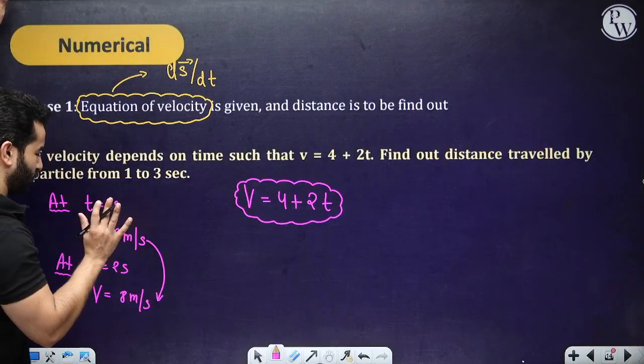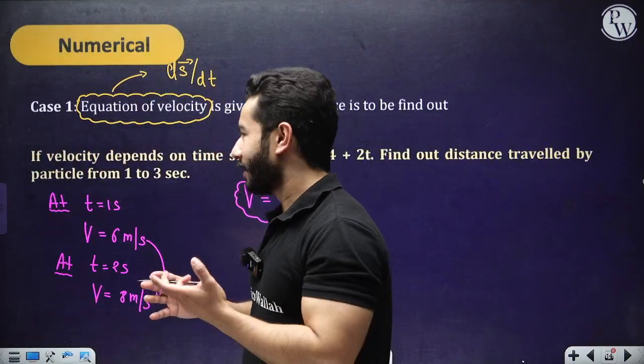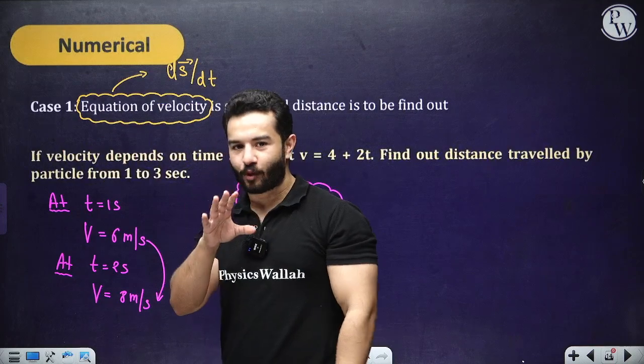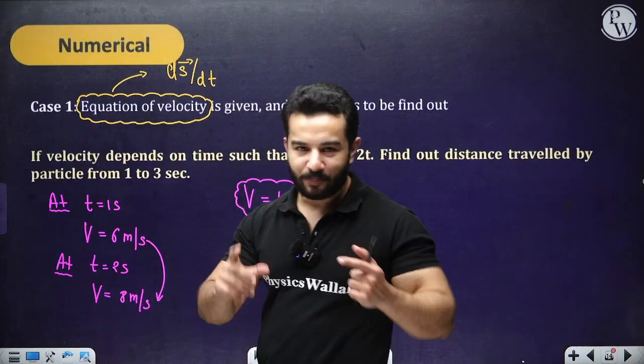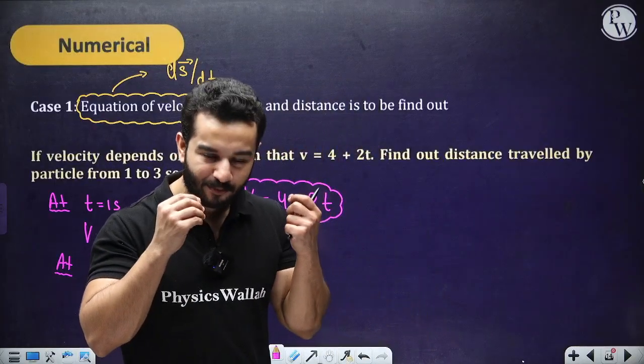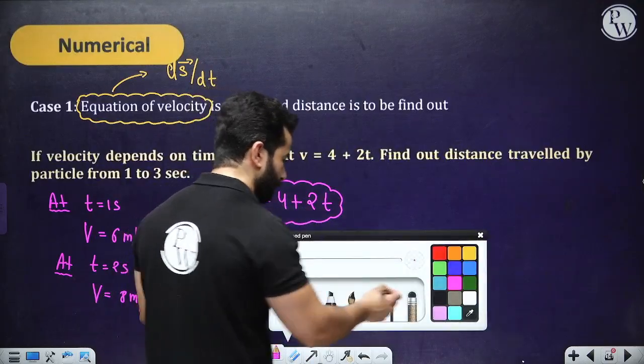That's what I'm trying to say. I know that we have got to do nothing with velocity over here. They are asking about the distance, but what I really wanted you to see is that the magnitude of velocity is increasing. So it means that I can very much with confidence use the formula something like this.